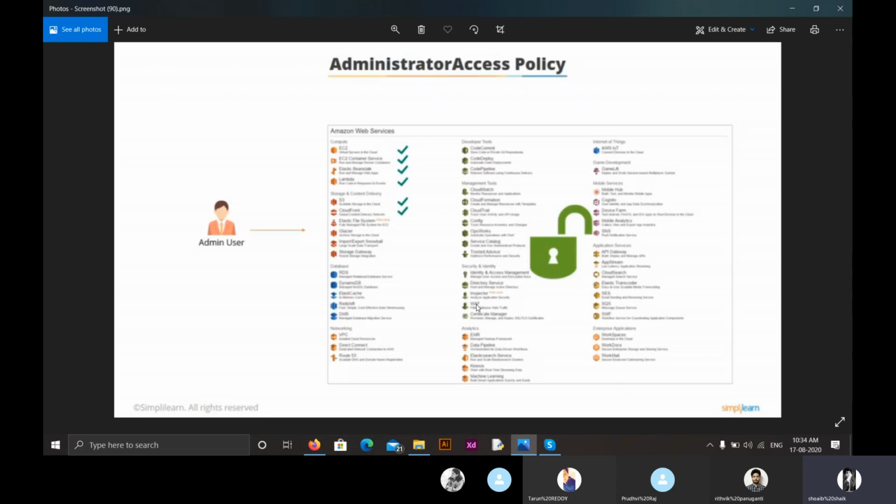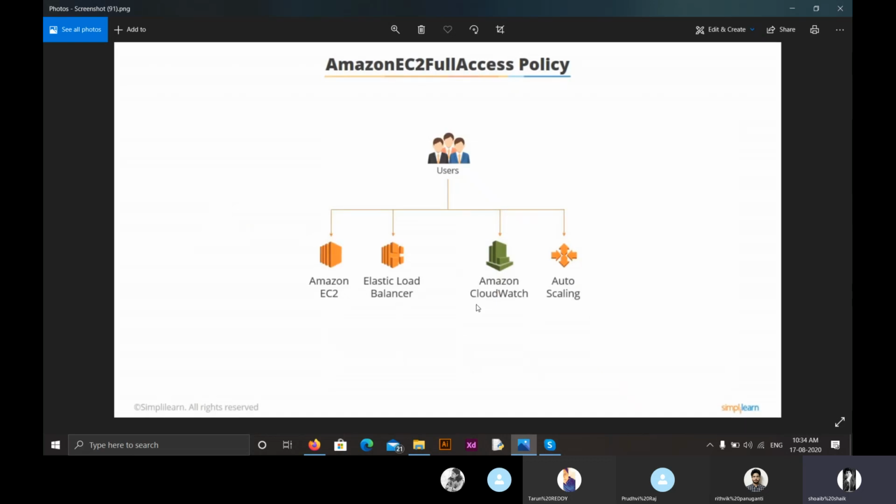The second one is the Amazon EC2 full access policy, where he can have access to the complete EC2 dashboard, whether it might be EC2 instances or load balancers or CloudWatch or auto scaling. He can have the complete access through this policy, that is Amazon EC2 full access policy.